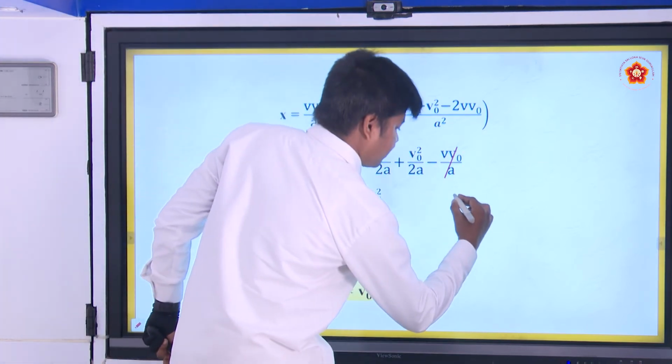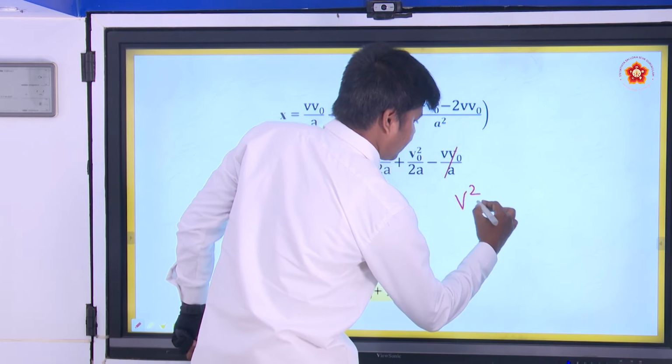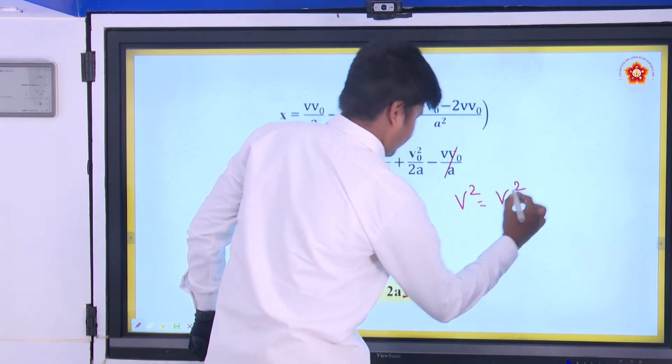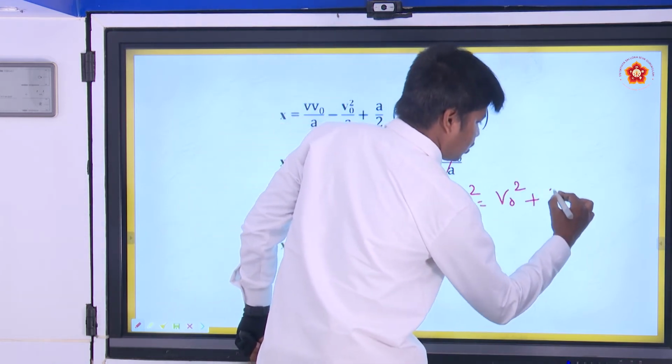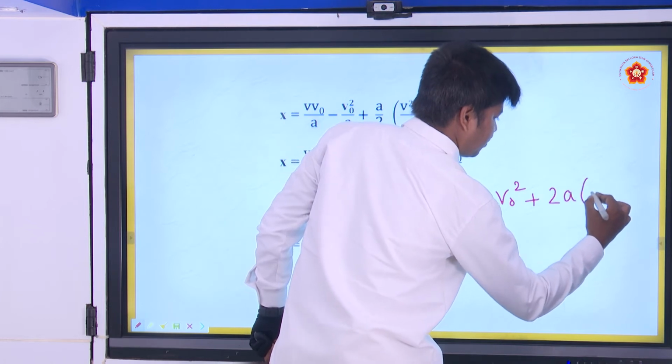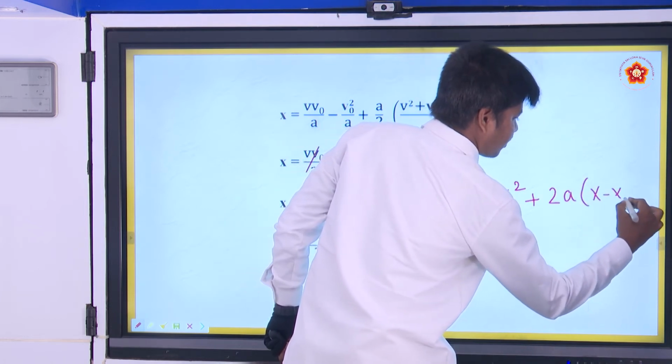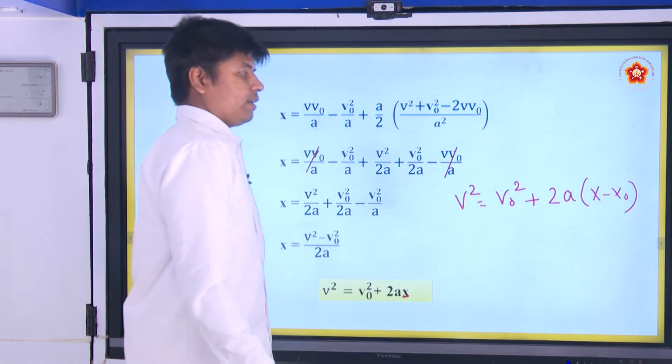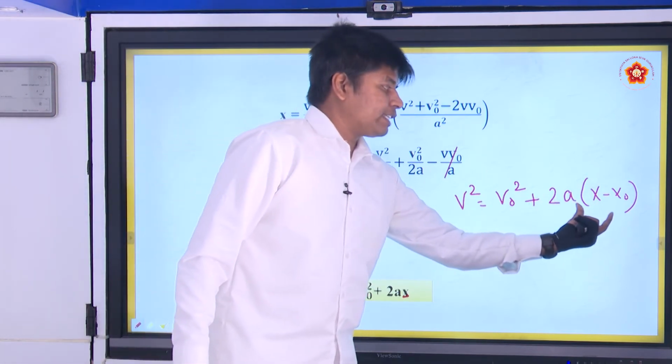That means you can also write this as v square equal to v naught square plus 2a into x minus x naught. So this will be your net displacement.